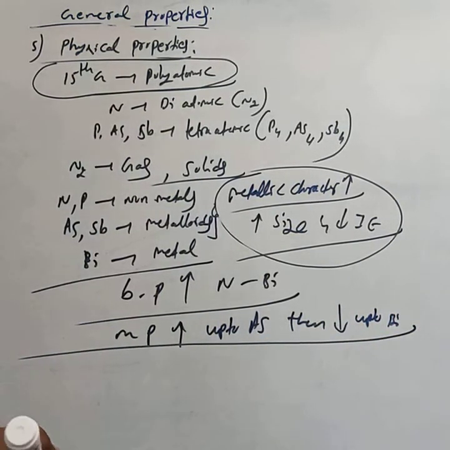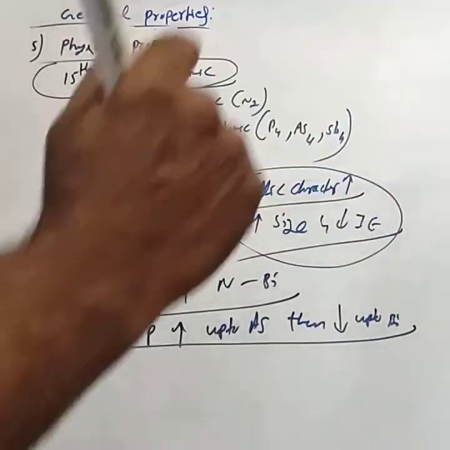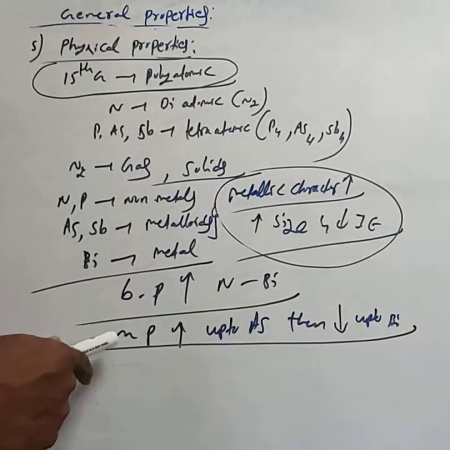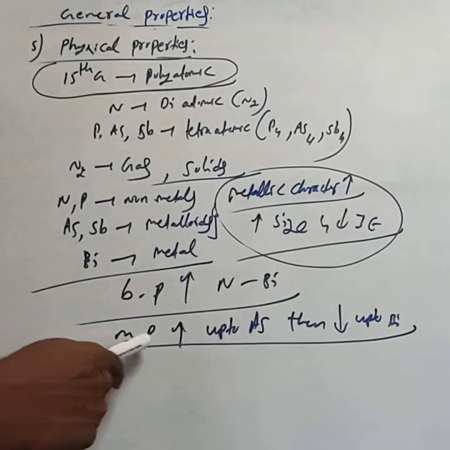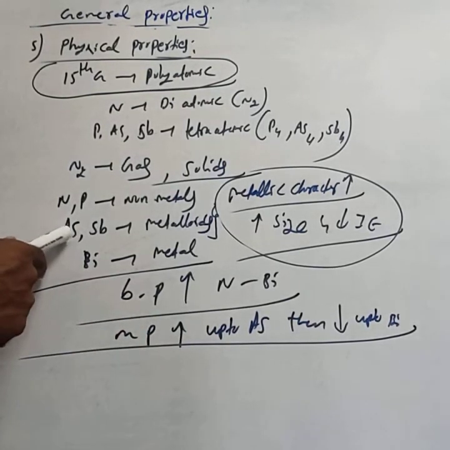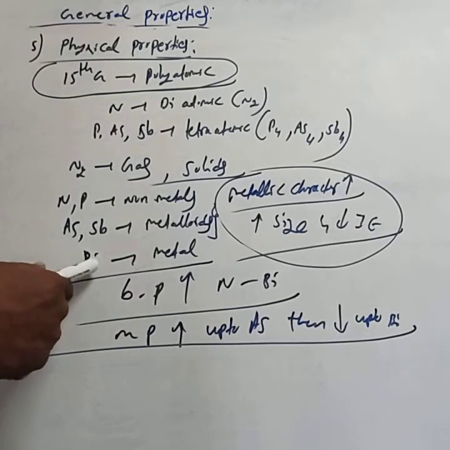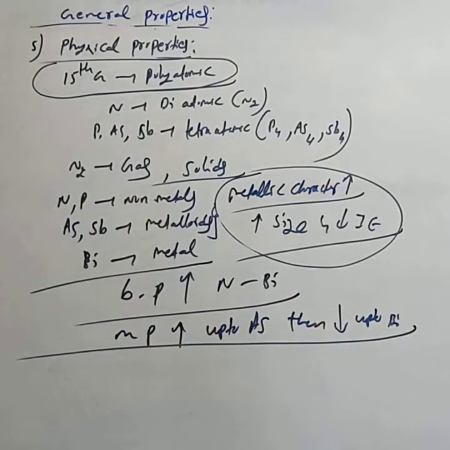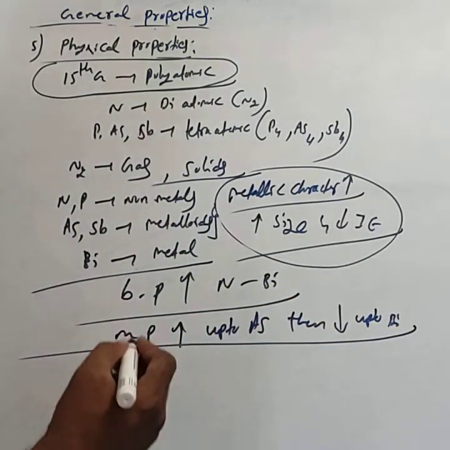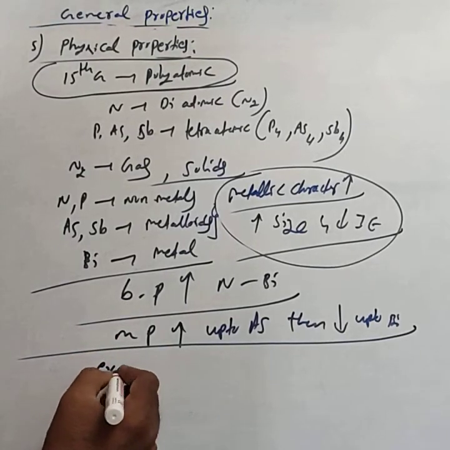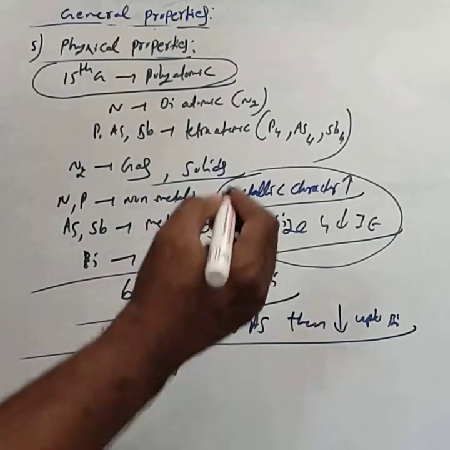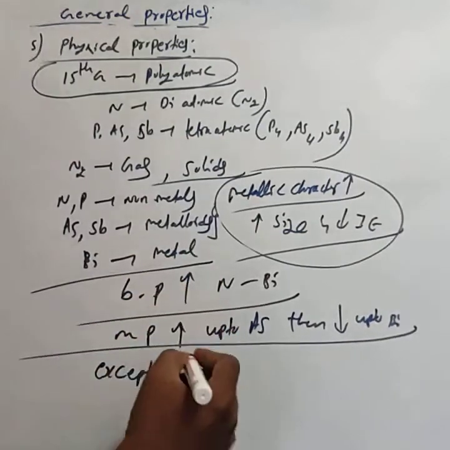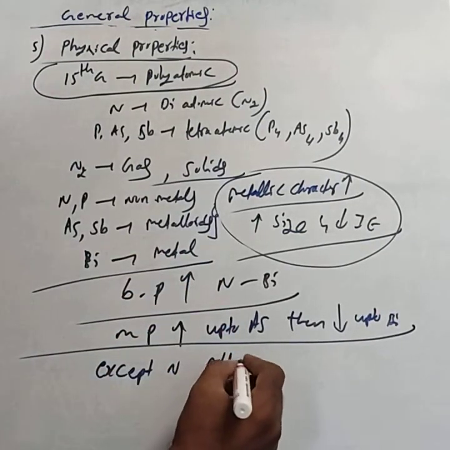Boiling point value increases from nitrogen to bismuth. When we move from nitrogen to bismuth, boiling point goes on increasing because the metallic character increases. While the melting point increases only up to arsenic and later decreases up to bismuth. Then among these 15th group elements, except nitrogen, all elements show allotropy.